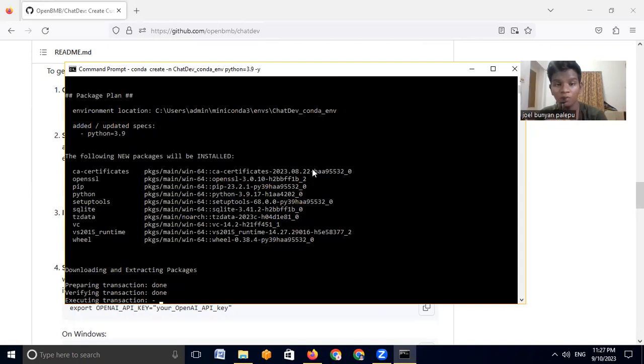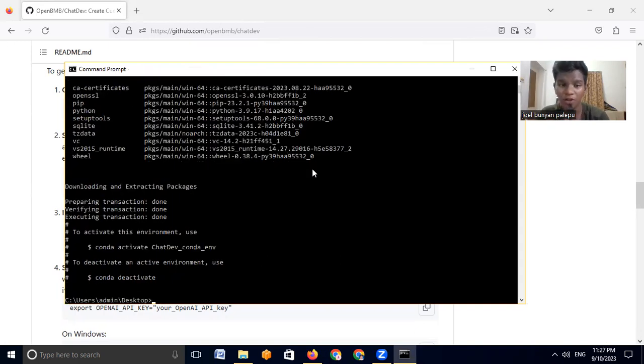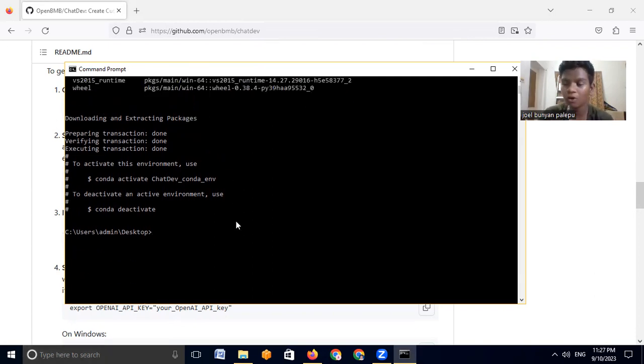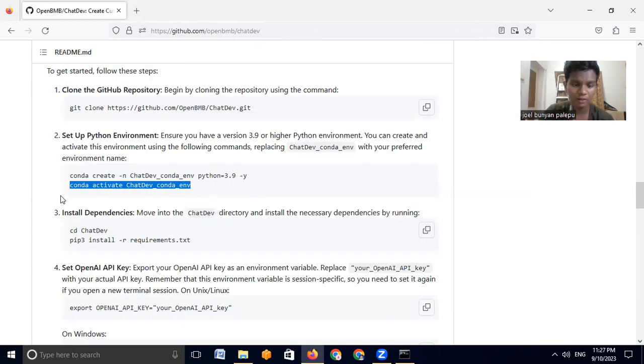One more note I want to give you: when you install Conda, make sure to add it to your environment variable. If you are on Windows, just go to Control Panel, Advanced System Settings, and add Conda to the environment variable, just to make sure that it is working, so that you could access it from your command prompt also. Now after opening it, I think we'll just use the next thing, activating Conda.